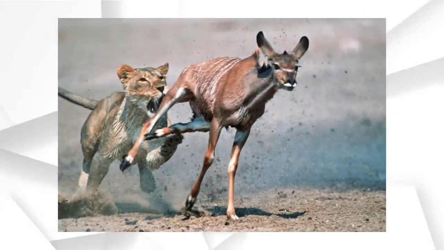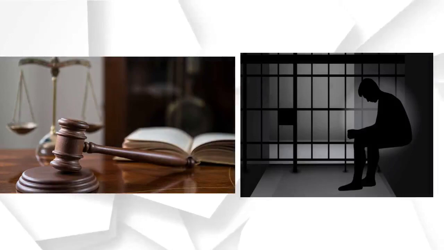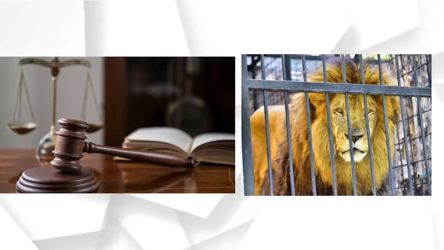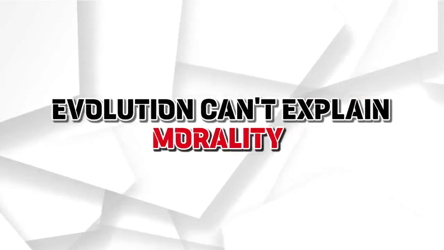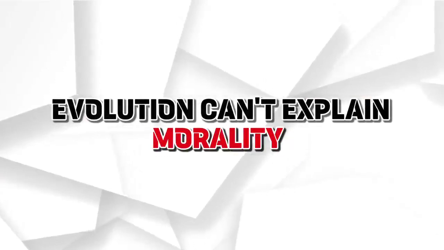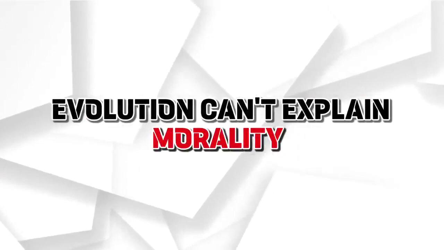When a lion kills a deer we won't say it is a murder or it is objectively wrong. But when a man kills another man, we say it is a murder or crime. In court the murderer will be punished, but we never take a lion who killed a deer to court and punish it. Human beings have moral values and law, but evolution can't show why human beings have moral values. So this argument is entirely wrong.